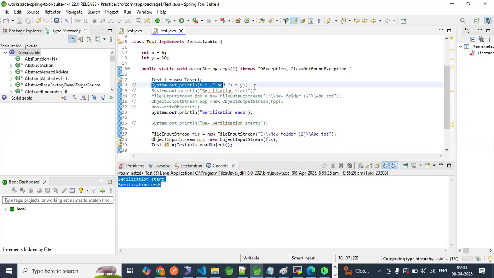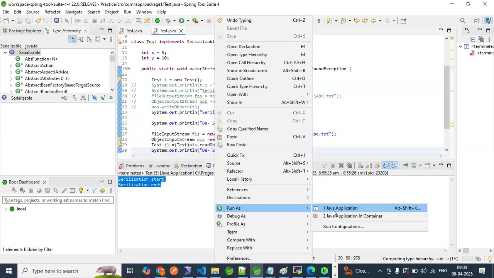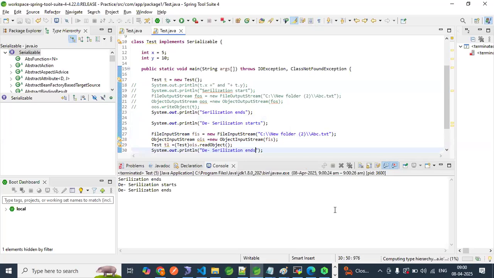Copy this: deserialization start, deserialization end. Paste here. It should end. See, it is ending right now.